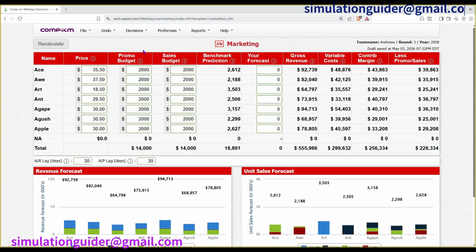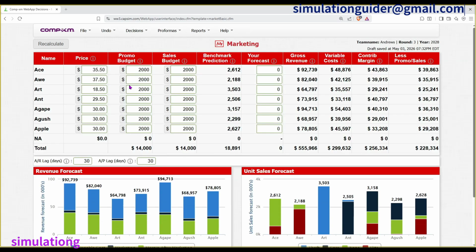In marketing, we are focusing on price, promo budget, sales budget, and the forecast. For the promo and sales budget, I'll use 2,000 for each. I won't change that. Promo budget mostly will help us to increase the customer awareness, while the sales budget will help us to increase the customer accessibility. For the pricing, I'll reduce all my prices by 0.5 for all my products.